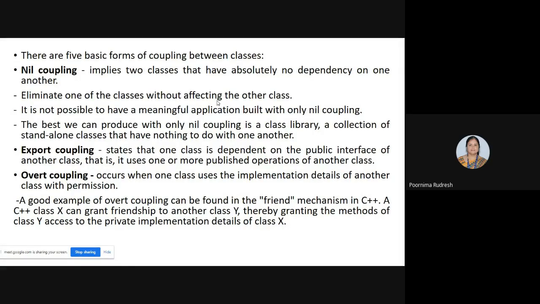Example is given here. The class X and class Y is there. Class Y can access the implementation of class X with the permissions granted to class Y. And that type of coupling is called overt coupling. In covert coupling, once again, one class can access the implementation of the other class but with no permission. That is the difference between overt coupling and covert coupling. In overt coupling, the implementation details can be accessed with permission, but in covert coupling, implementation details can be accessed with no permission. That is the major difference between overt and covert coupling.